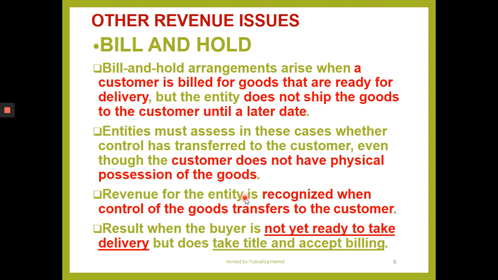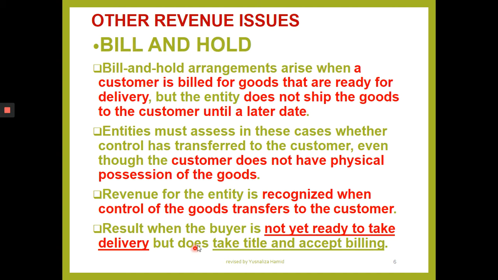Revenue for the entity is normally recognized when the control of goods transfers to the customer. Not when the goods themselves transfer to the customer, but the control of the goods. The moment you bill them is the date that you recognize the revenue. You bill and hold the goods. That's why you say bill and hold. Bill the customer but hold the goods.